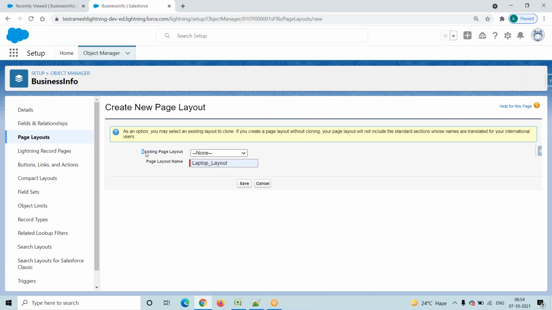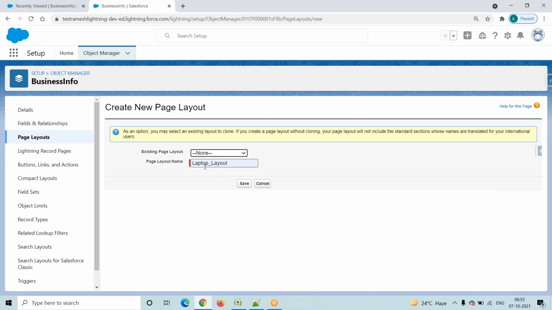Suppose you do not select an existing page layout, then it will create a new page layout named laptop layout, and in that layout only one field is there, the first field. Remaining fields you have to drag and drop. Suppose you select an existing page layout, it will create a duplicate of that same page layout, but the name is laptop layout. In this layout, whichever fields you want, you can add, and whichever fields you don't want, you can remove.